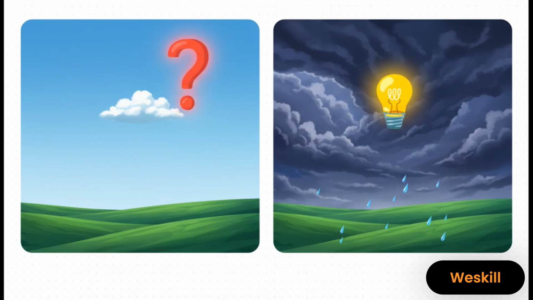This weather example makes the difference crystal clear. If you ask, what's the probability of rain today, that's an unconditional question. But if you ask, what's the probability of rain today, given that you can see it's cloudy outside, well, that's a conditional question. That new piece of evidence, the cloudy sky, completely changes your belief about the likelihood of rain.